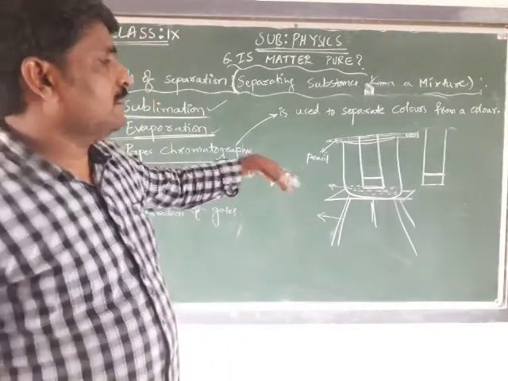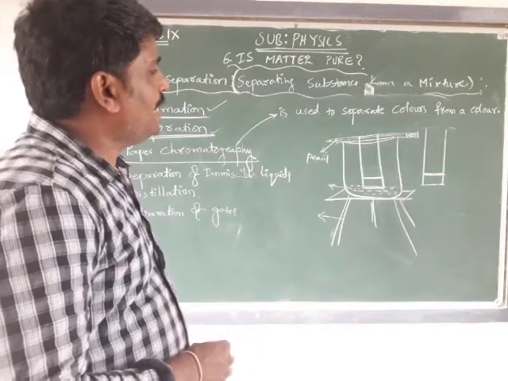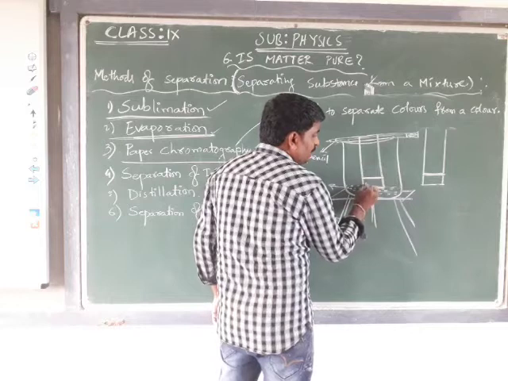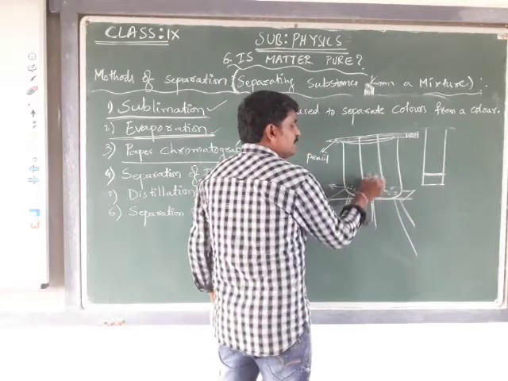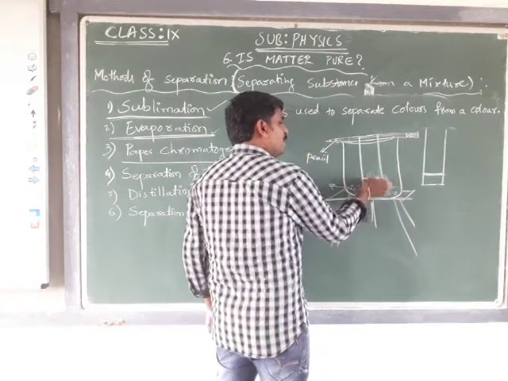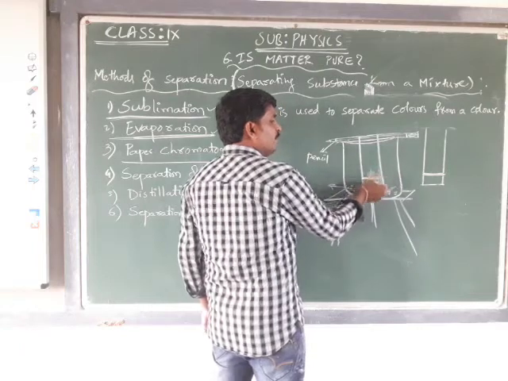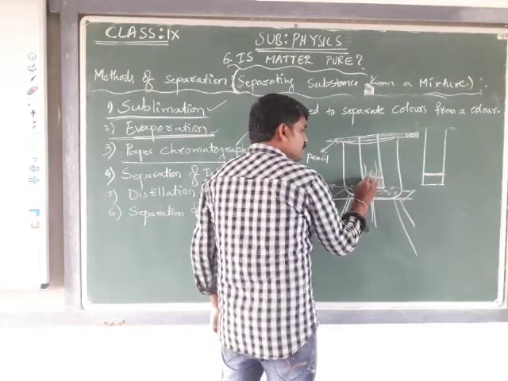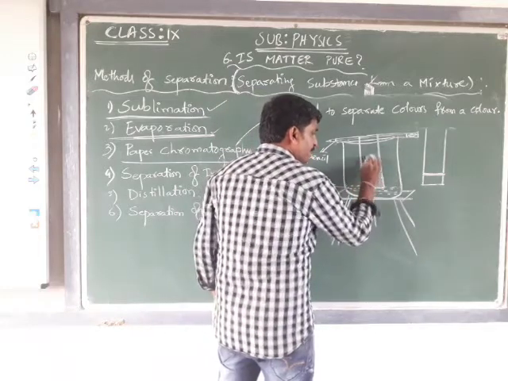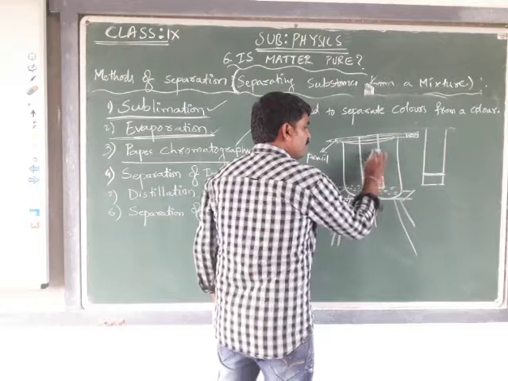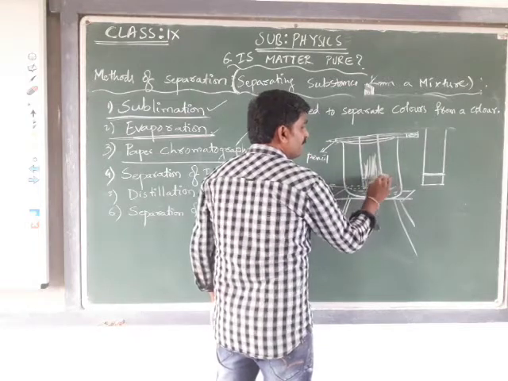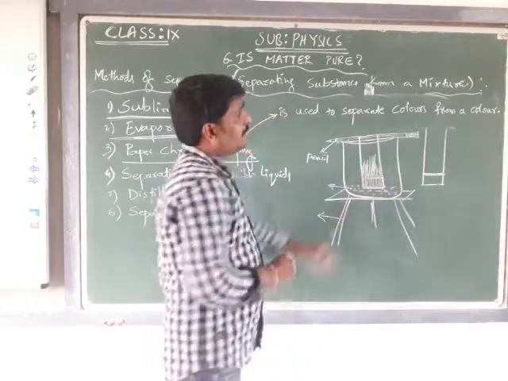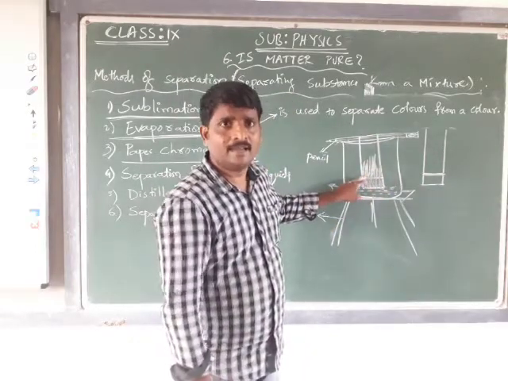If we leave this for a while, we notice that the water flows up along this strip, and the upward flow of water along this filter paper spreads the colors which are present in the marked line.